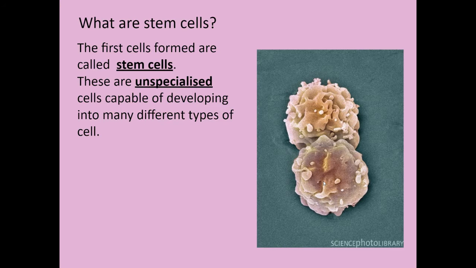First cells formed are called stem cells. The gap you have to write stem cells is a bit small, unfortunately, in the booklet. I apologise for that. These are unspecialised cells capable of developing into many different types of cell.